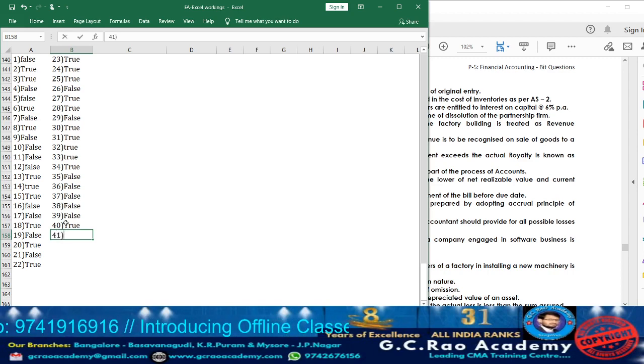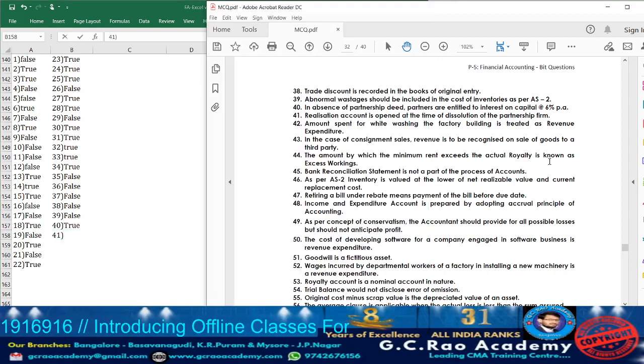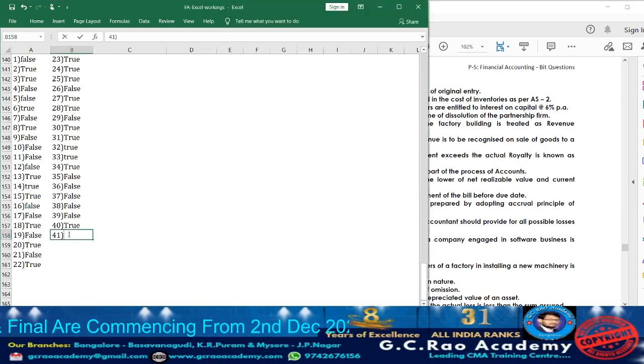Now let us move on to question 41. What they're telling, realization account is opened at the time of dissolution of partnership. Yes, when the dissolution happens, when the winding up of the partnership happens, they are going to prepare the realization account so as to know at which value the assets are realized and liabilities are paid, and on the realization whether they have incurred profit or loss. For that purpose, in which situation will the realization account be prepared? At the time of dissolution of partnership. So accordingly, the statement is true.